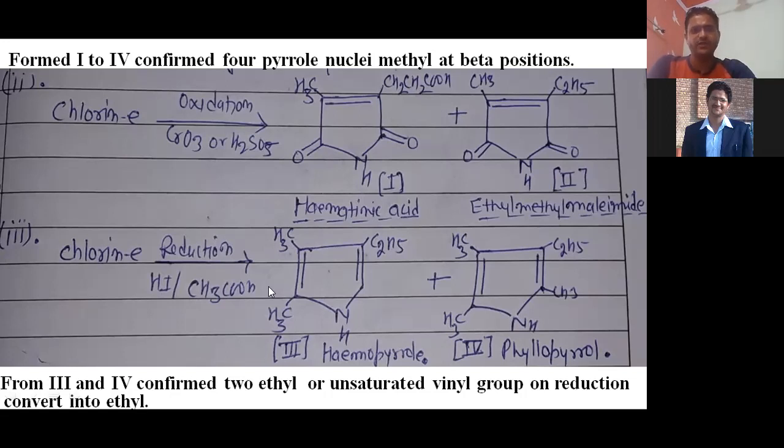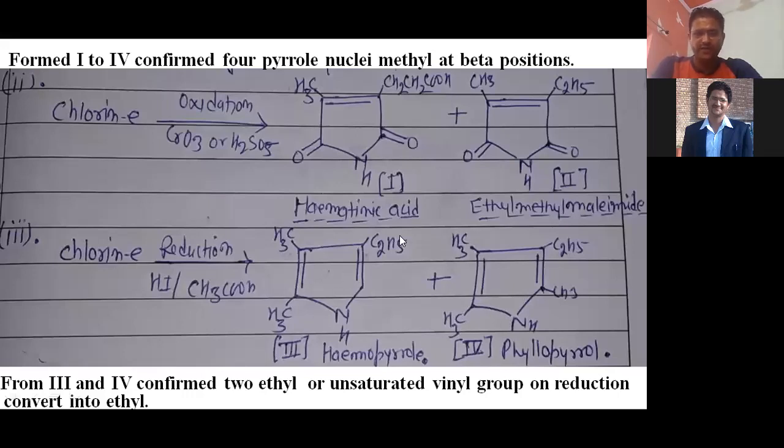Not only this, you can see here also, from compound 3 and compound 4 we confirm 2-ethyl or unsaturated vinyl group, which on reduction converts to ethyl, right? So confirmation of the ethyl group and vinyl group also comes with the help of these two compounds.